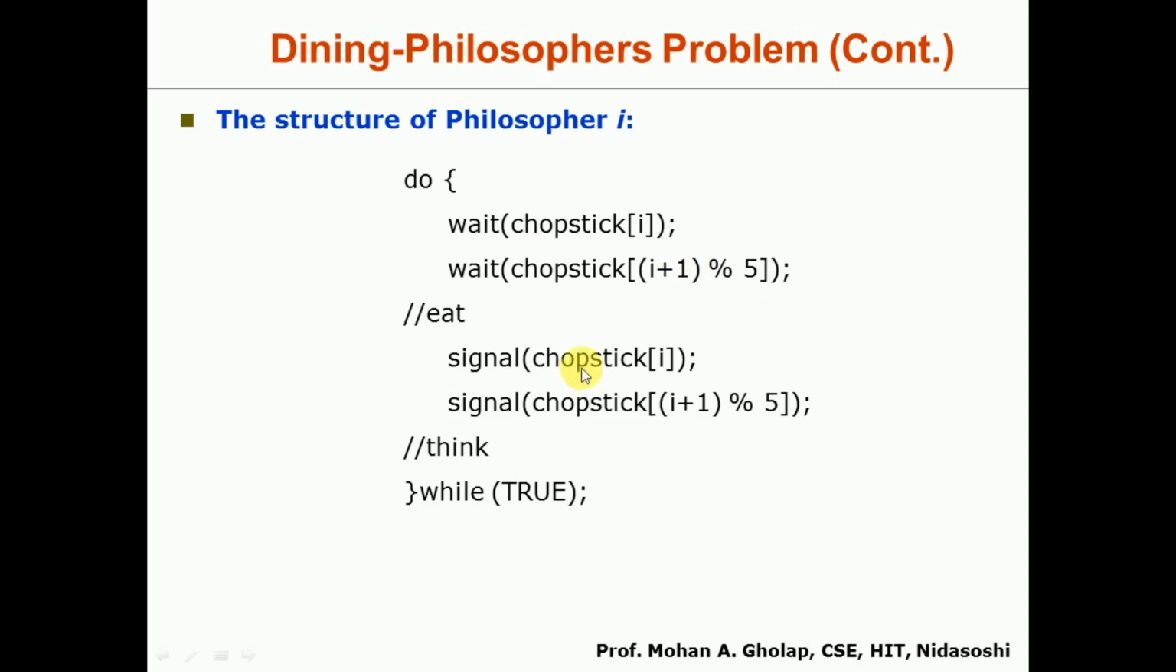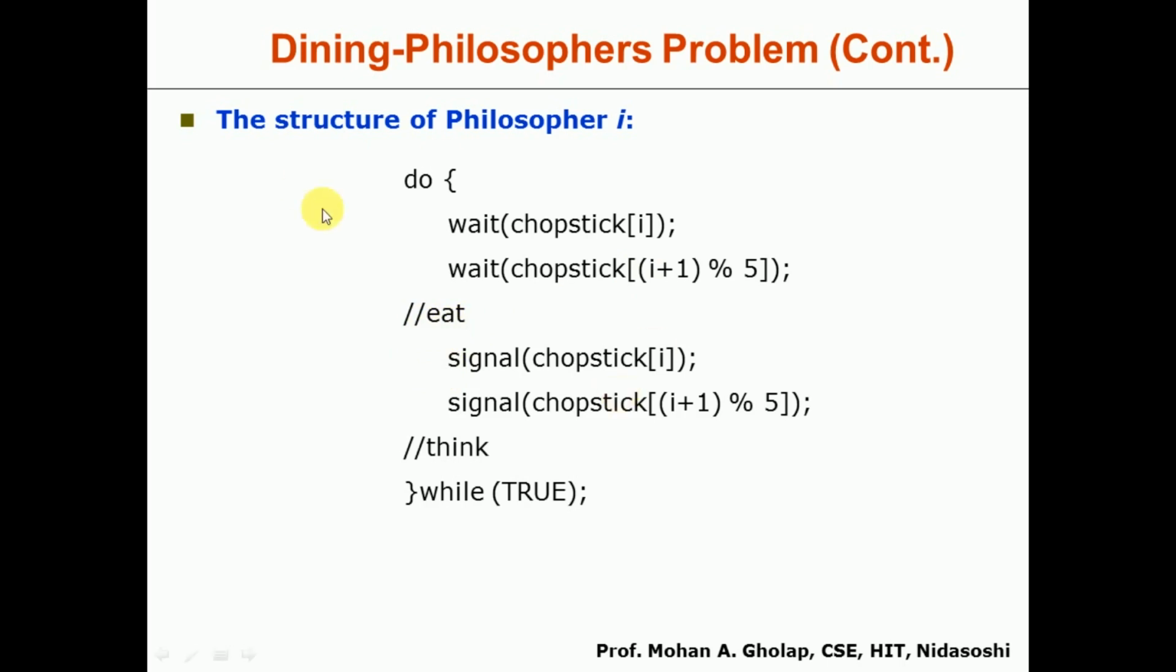So it is chopstick of I plus 1 mod 5, because it should not exceed, because we have only 5 philosophers, and after 5 it should not be 6. So that's why here chopstick of I plus 1 mod 5. So when chopstick of I is available, when chopstick of I plus 1 is available, it means the present process, that is philosopher I, is having two chopsticks. Only when this philosopher I is having the two chopsticks can he perform the eat operation. Remember this. Okay, it's very easy.